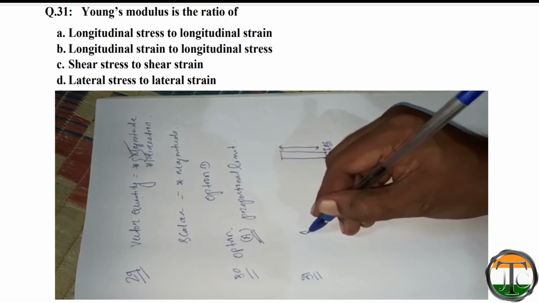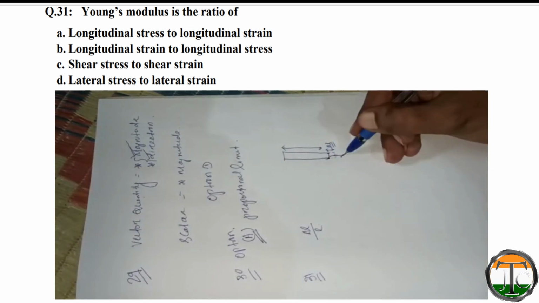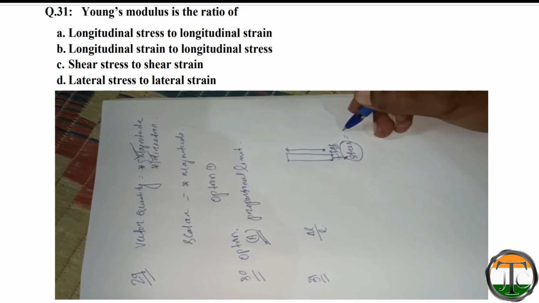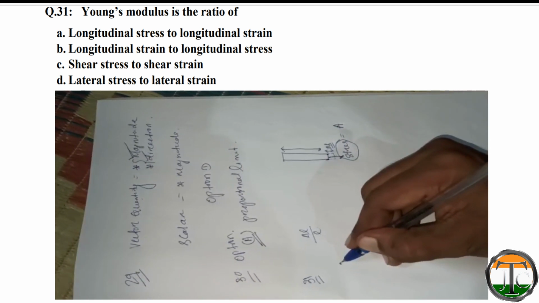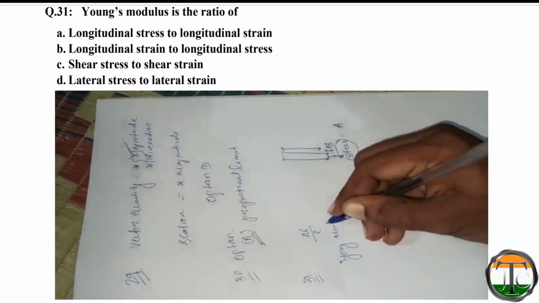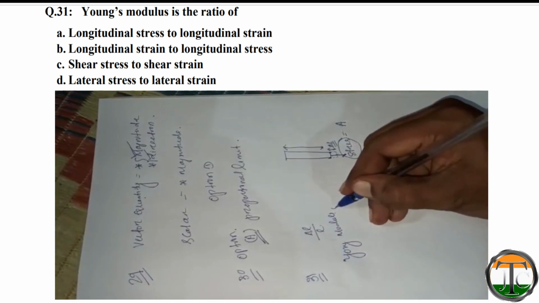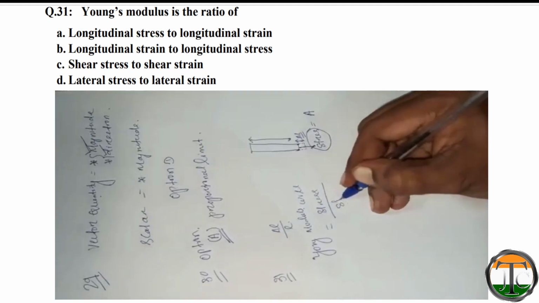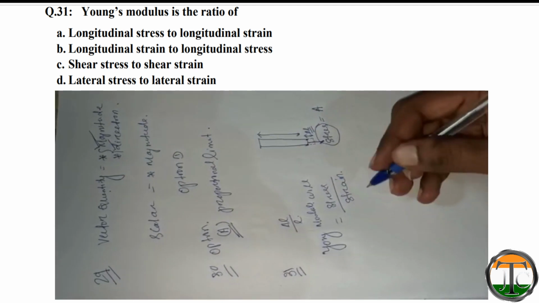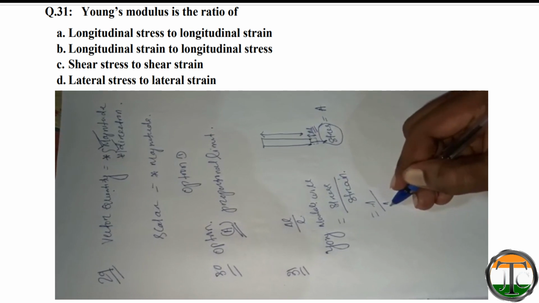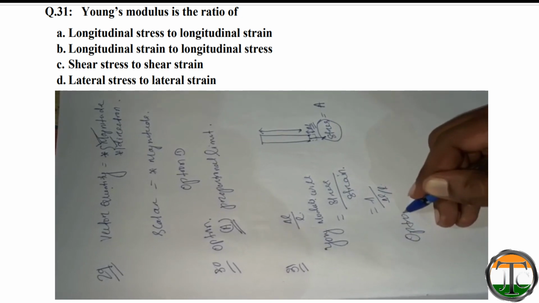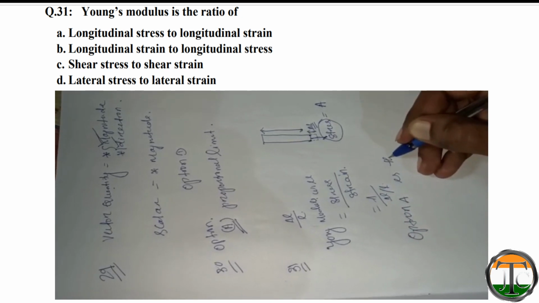So strain will be del L by L. If we apply a stress, for example A, then Young's modulus will be stress by strain, that is A by (del L by L). So option A is the correct answer.